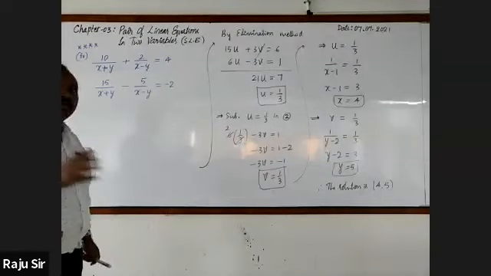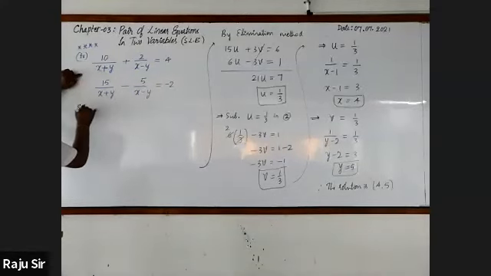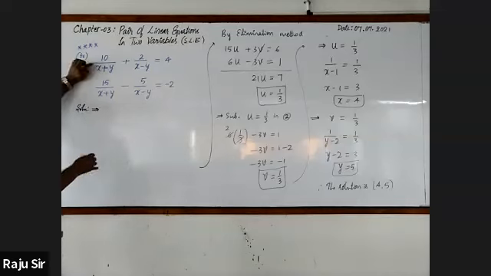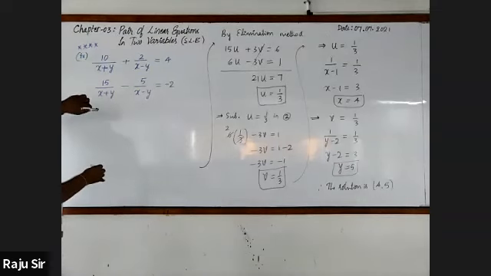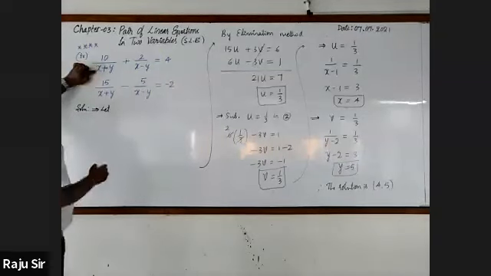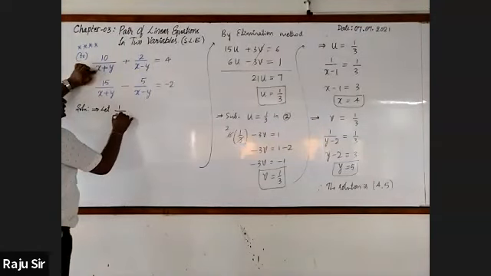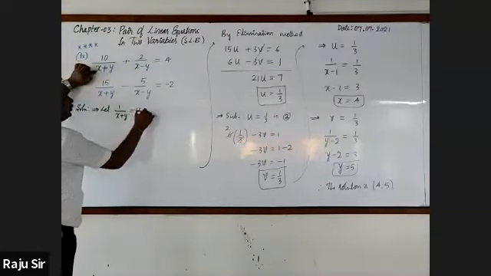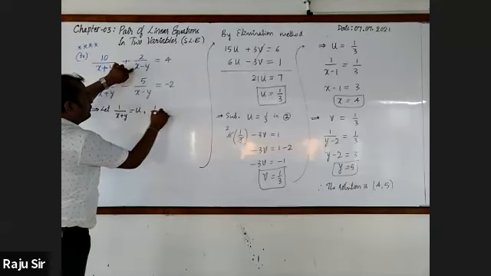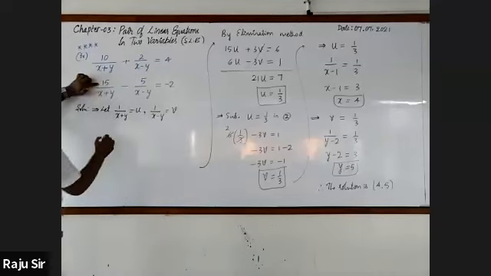And one more reason while solving. Could you tell what should be assumed? 1 by x plus y is equal to u, and 1 by x minus y is equal to v.